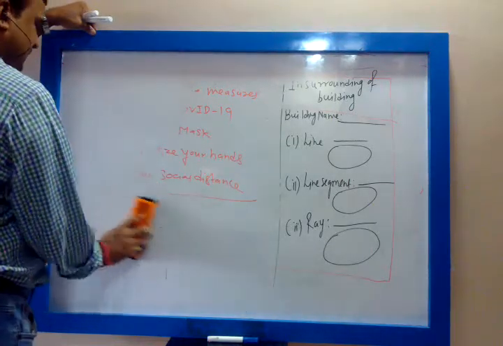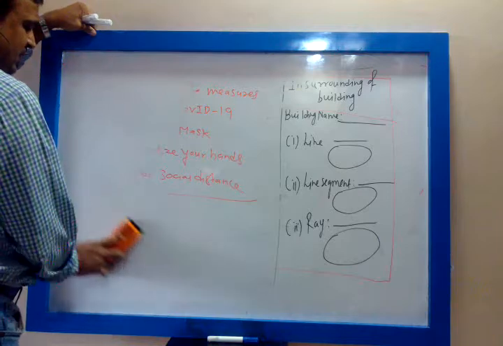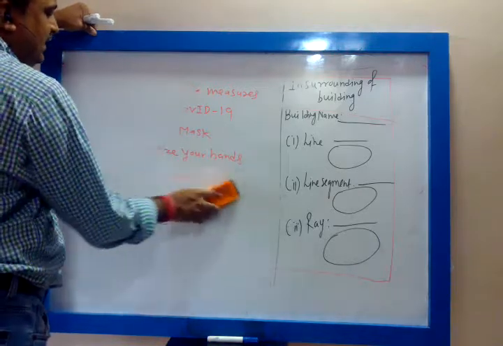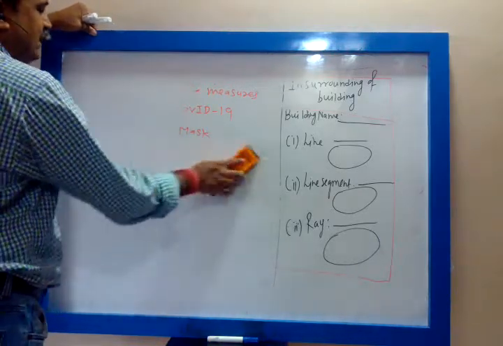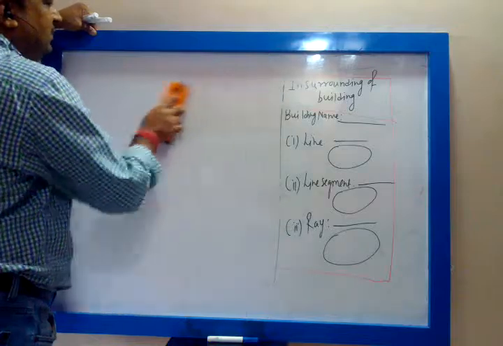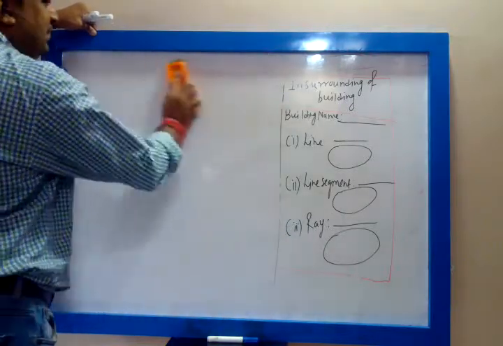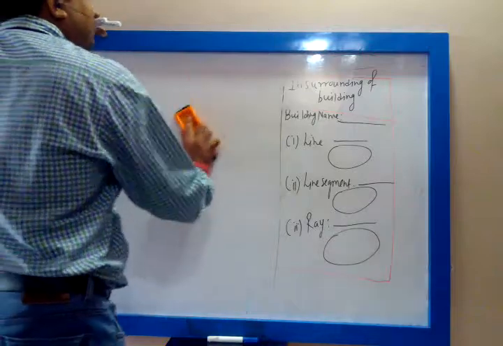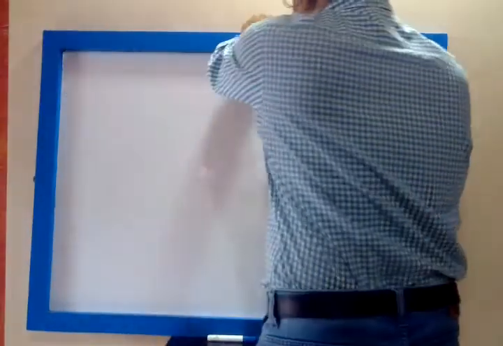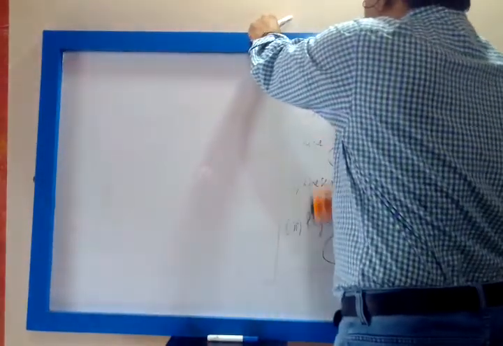Before going to your best friend's house, see that nobody has any health issue. If there is any problem, then without your best friend's house, you can submit the project to me. No problem, I will consider it, but you write down the reason there.